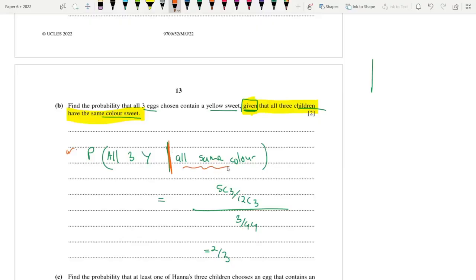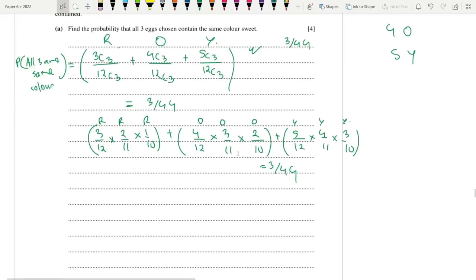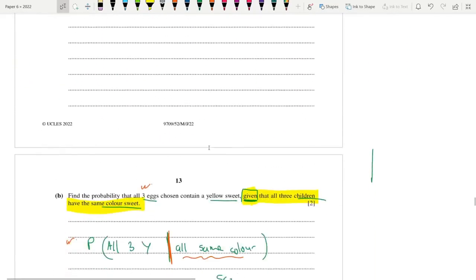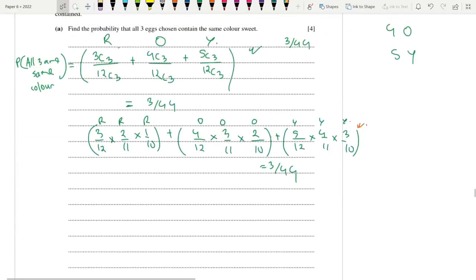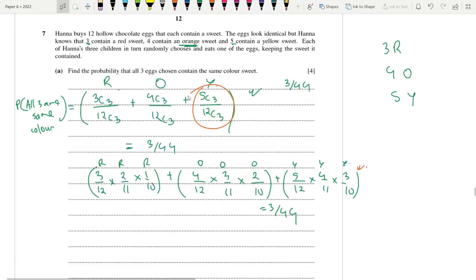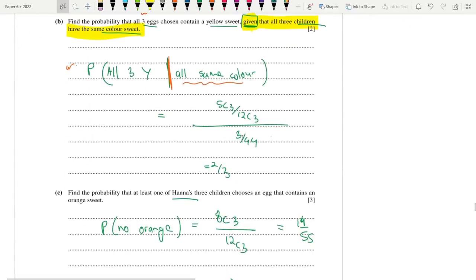So the condition is all of them are the same color, and we are going to find out the probability that all of them are in fact yellow. So the condition will go to the denominator. That is actually your answer from part 1, so the denominator will be 3 by 44. And the numerator will be triple yellow, 5C3 by 12C3, because we're choosing 3. They want the probability of getting yellow sweets, so yellow, yellow, yellow, divided by 3 by 44. Which gives us an answer of 2 by 3, or you could opt for 0.667. That's up to you.